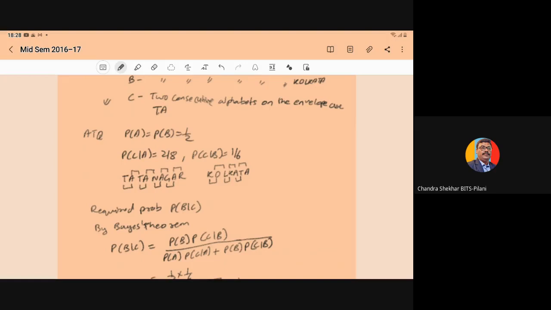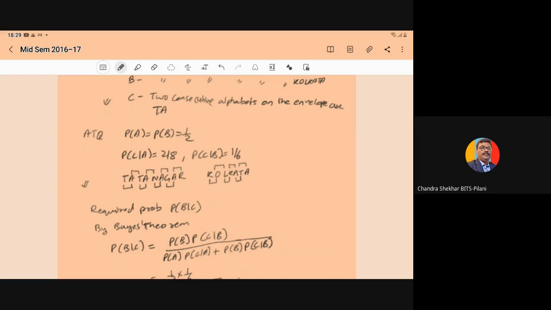And TA is the only thing visible on the envelope. So probability of C given A, that is from Tatanagar. In Tatanagar, you can see we have two TAs, right? So any combination we can have. For the two characters, in total we have 8 combinations: TA, AT, TA, AN, NA, AG, GA, AR and so on. Out of the 8 we have 2 TAs. So P of C given A will become 2 by 8.